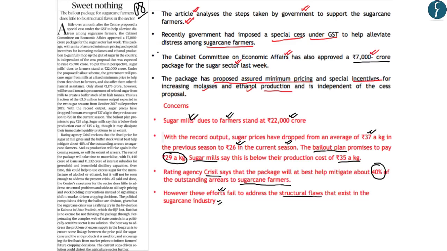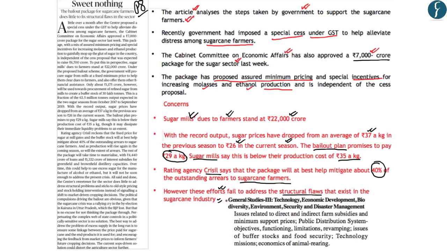Now, with regards to your UPSC syllabus, this article and the explanation given in this section would be placed in GS Paper 3 in the Economic Development section, and within the subsection, issues related to indirect farm subsidies and minimum support prices. And now with this, we come to an end in the analysis of today's paper. Now we move on to the question for today.